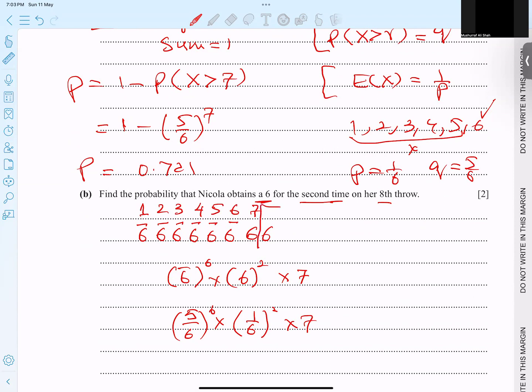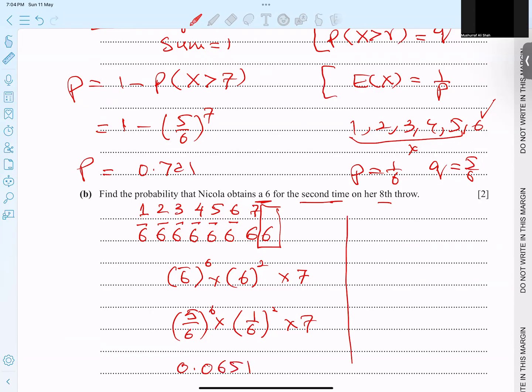The last one I don't talk about. So this 6 can be in 7 places: the 7th place, or 6th, or 5, 4, 3, 2, 1. That is why I multiply by 7. Maybe you understood, I'm sure, inshallah. So this is my answer, and let's type it in the calculator. The answer turns out to be 0.0651.